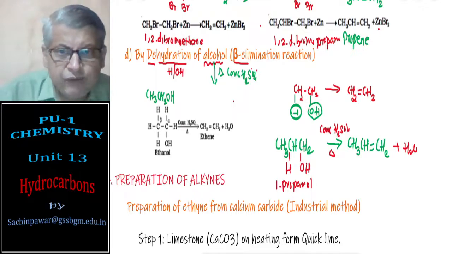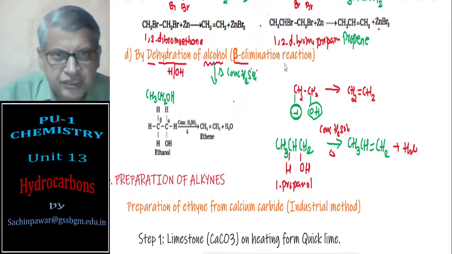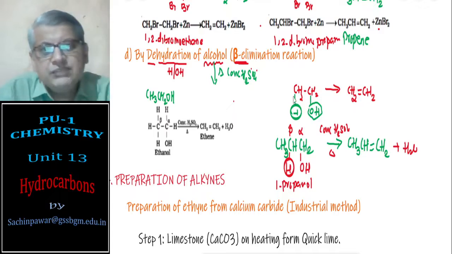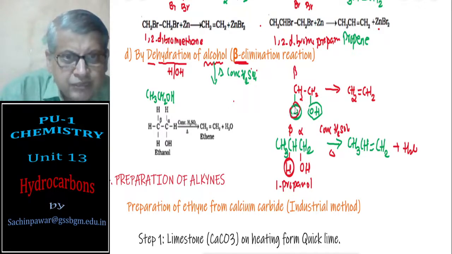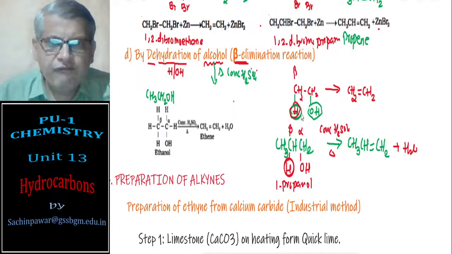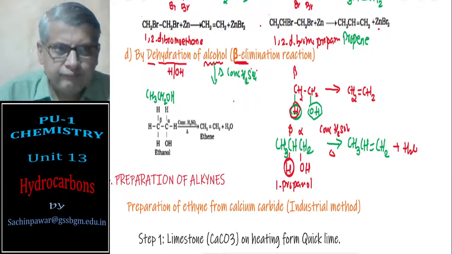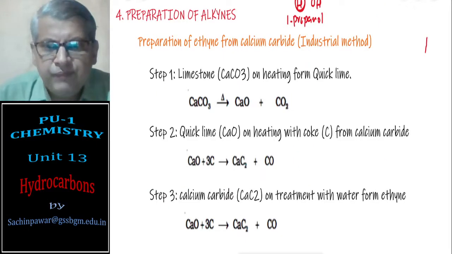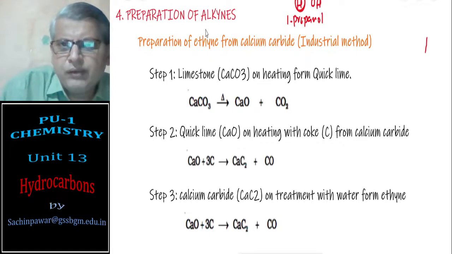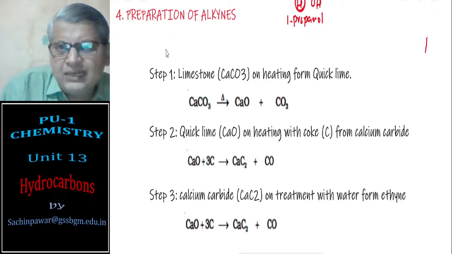Again, you see it carefully here. It is like dehydrohalogenation. This is also beta elimination, because the hydrogen atom is on the beta carbon atom, not the alpha carbon atom. OH is there, so from the beta carbon atom, therefore it is beta elimination. The hydrogen atom is going from beta. This is regarding the methods of preparation of alkenes. The last one, the method of preparation of alkyne, and in your syllabus they have given only one method, so we'll quickly go. This is the method of preparation of ethyne only, they have asked.